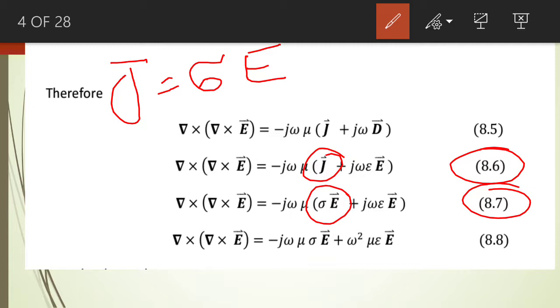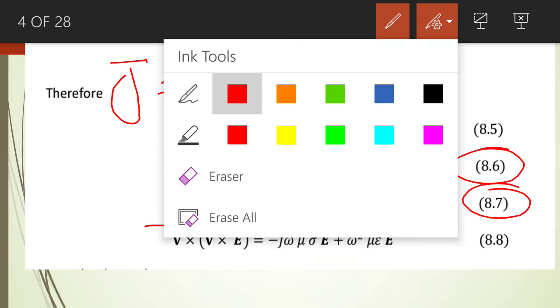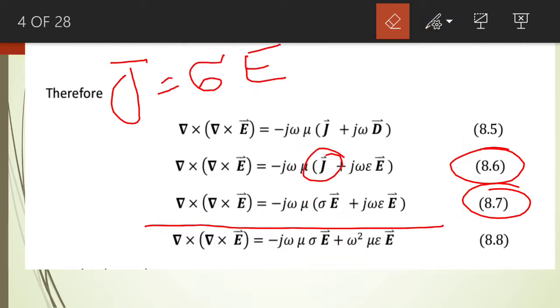So the curl of the electric field intensity will be equal to minus j omega mu multiplied by sigma, which is the conductivity of this medium, multiplied by the phasor value of the electric field intensity, plus j omega epsilon multiplied by the permittivity of the medium multiplied by the phasor value of the electric field intensity.